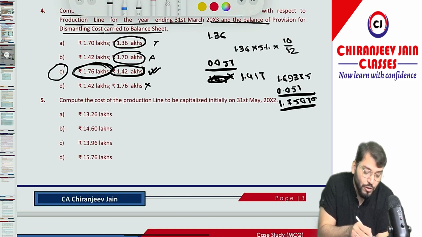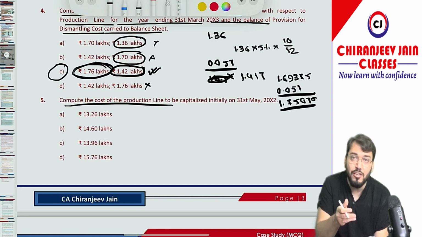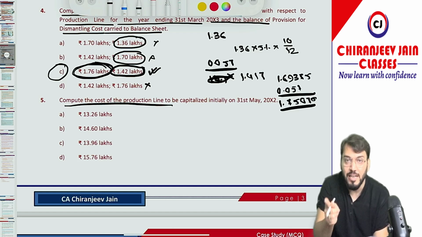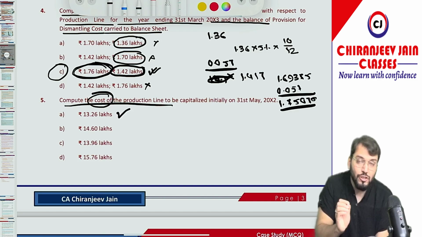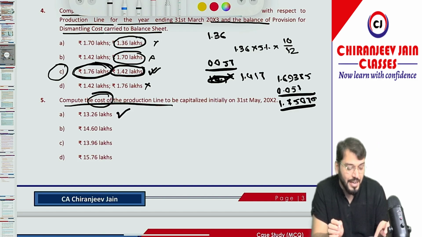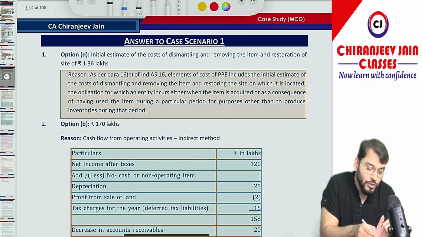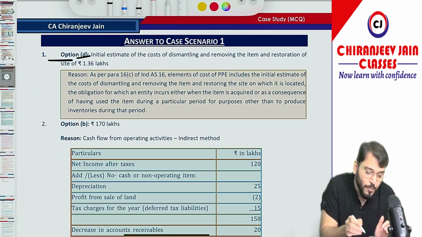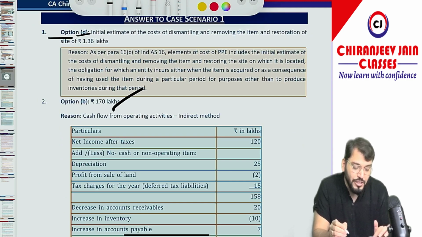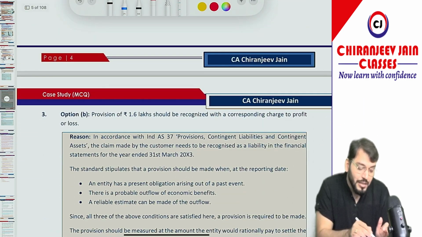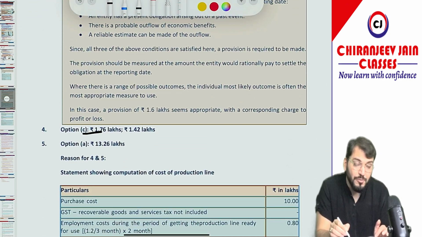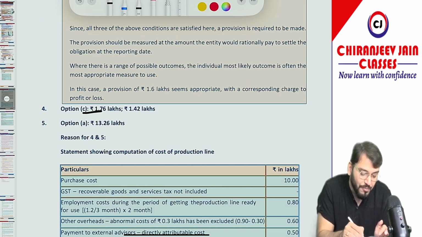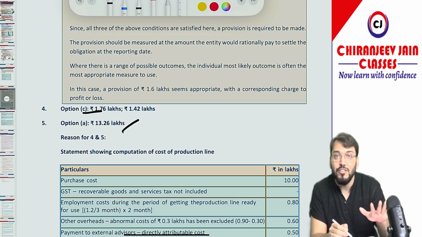Now compute the cost of the production line. We already calculated this. The cost is what they have asked. If they ask for the carrying amount, it will be after depreciation. Be careful. The cost they have asked is 13.26, so 13.26 is the correct answer. Let's see the answers given. The first option, option D, is correct. Option B is correct. Then point 3, option B is correct. That we have done. Then option C for point 4, and for point 5, option A, 13.26, is correct.